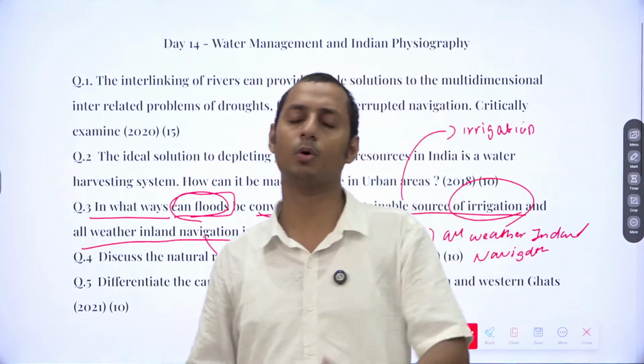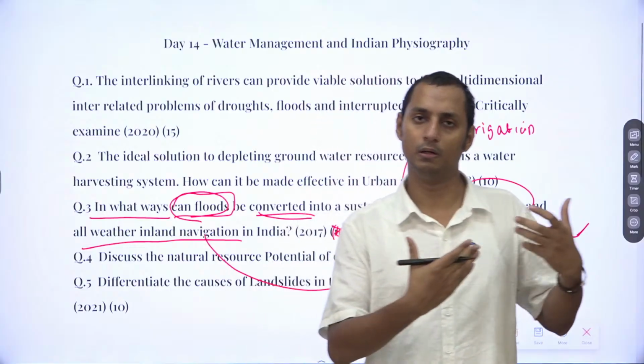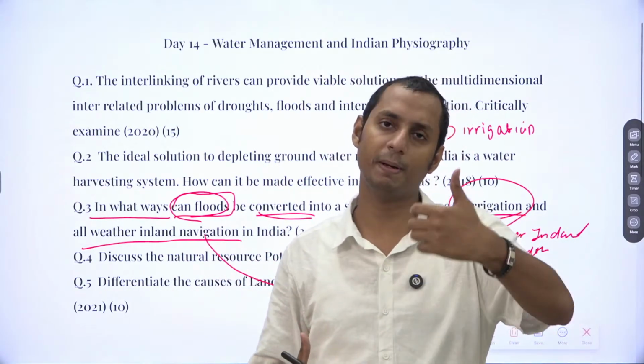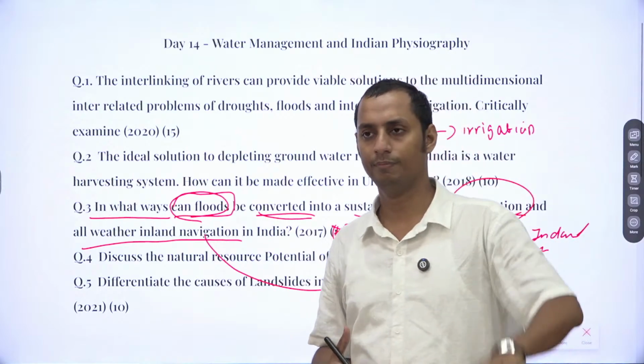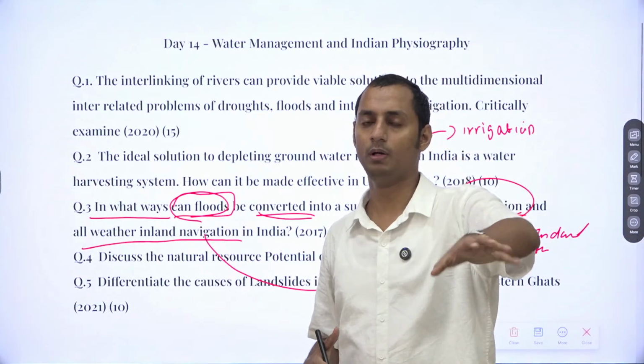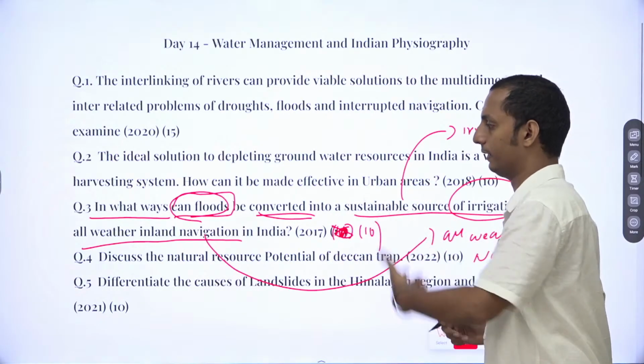Or else you can mention certain floods which have happened in India and say that this needs to be converted into a sustainable source of irrigation. Or it's better to provide the source of monsoon. India receives rainfall from July to October, around 70% of its rainfall. Then go for a sustainable source of irrigation and inland navigation system.